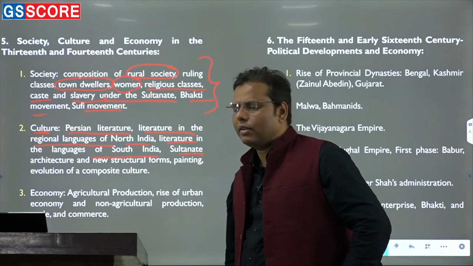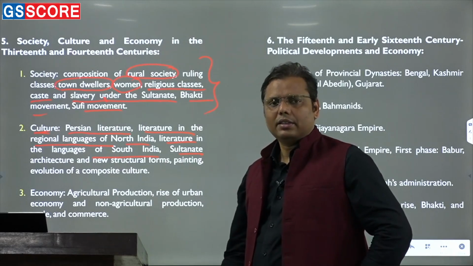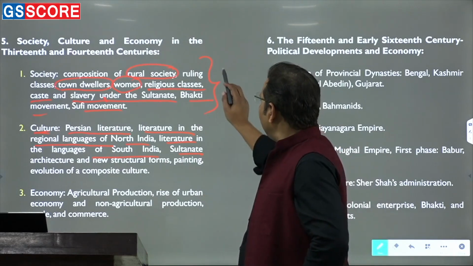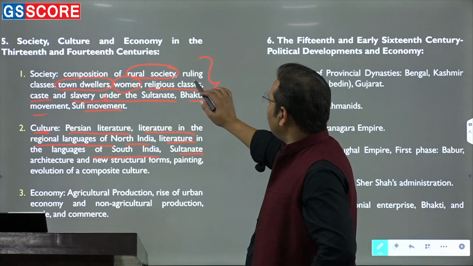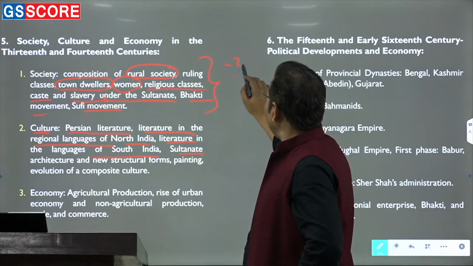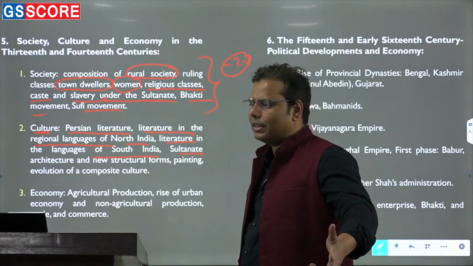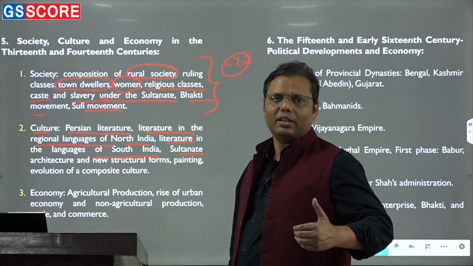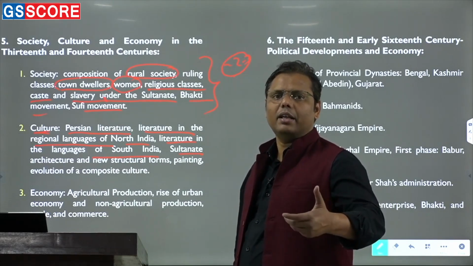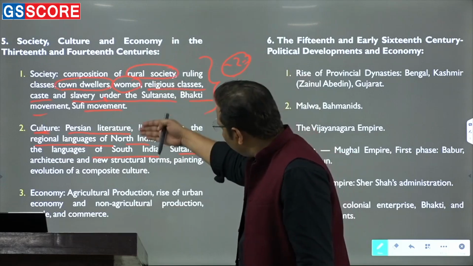More or less, I can say one thing: they have written everything, right? But then these are certain things. The moment it comes to the society, there are only two or three dimensions being covered by the students, and they leave it, saying, "okay, what more will they ask in society?" But I think this is not the reality. There are possibilities that they may ask so many things because they have given it in the syllabus.